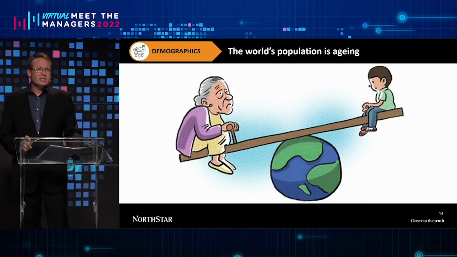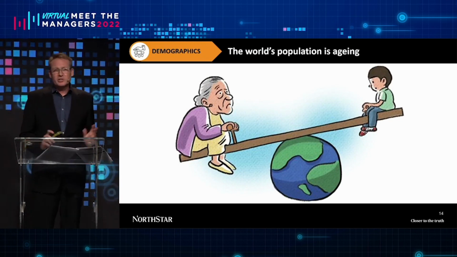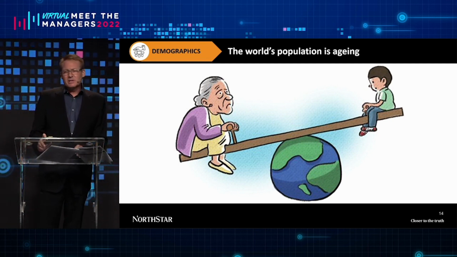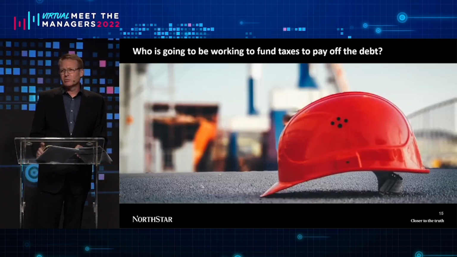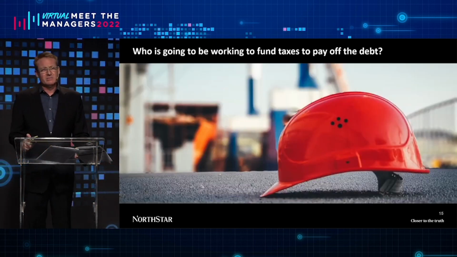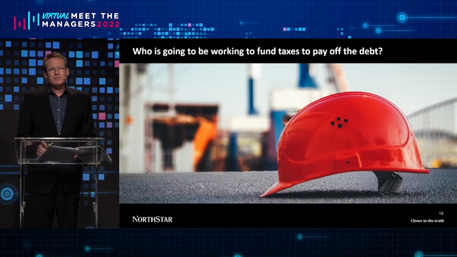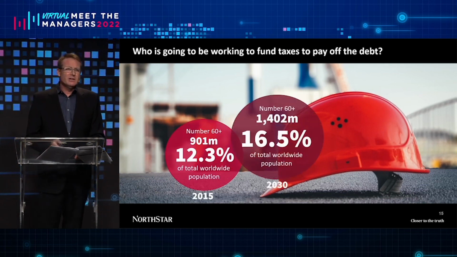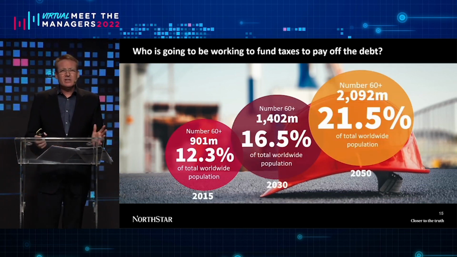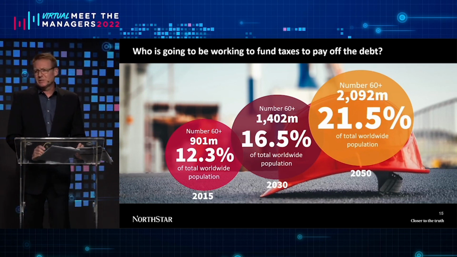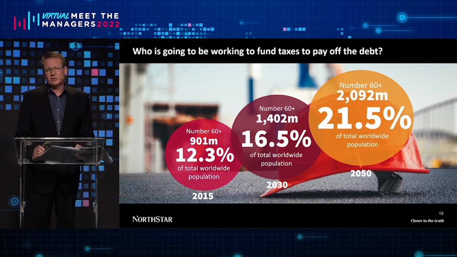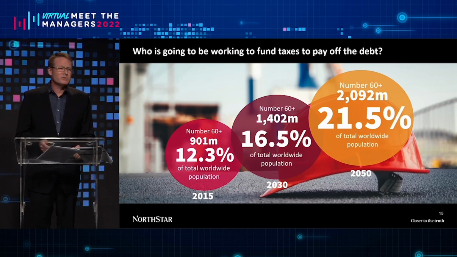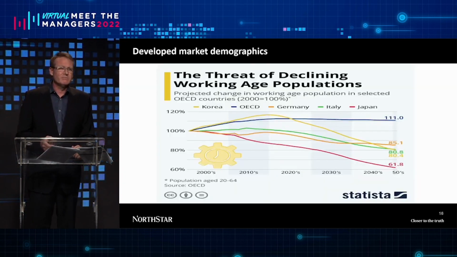Our fourth theme is demographics. The world's population is aging, and this has dramatic long-term consequences for investors. Who's going to fund the big debts that have been created as the populations age? And we can see this in this particular slide. 60-year-olds are becoming a larger and larger percentage of population groups. By 2050, approximately 22% of the world's population will be over the age of 60.